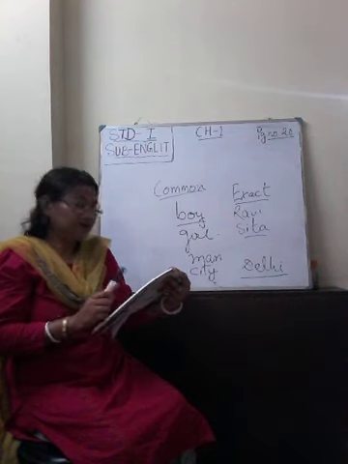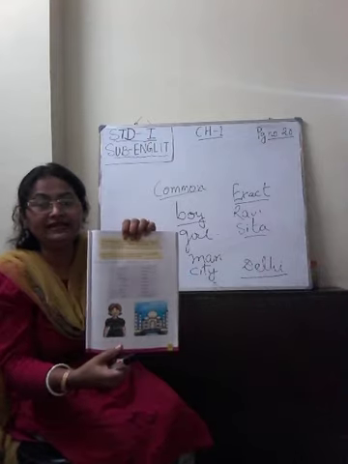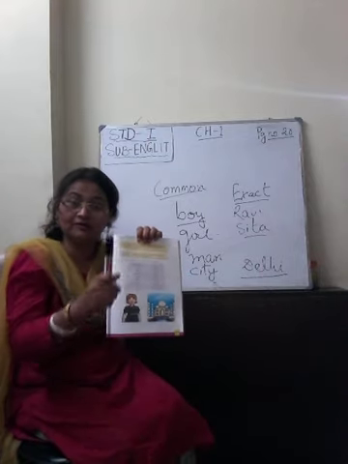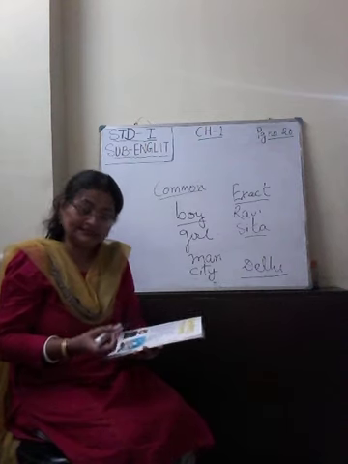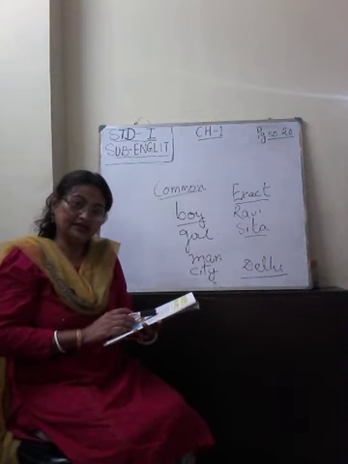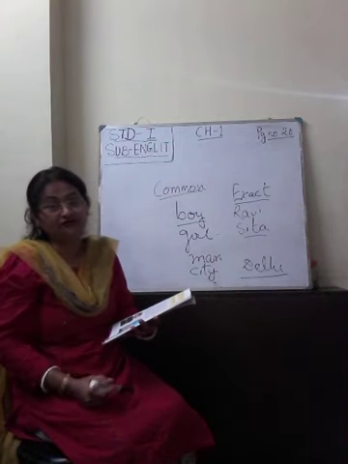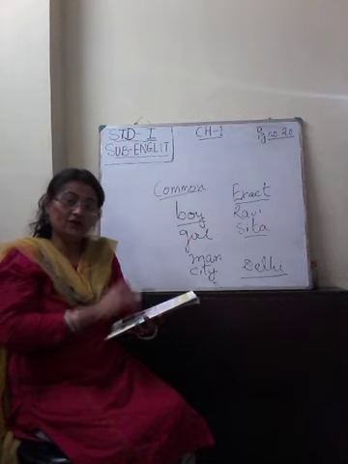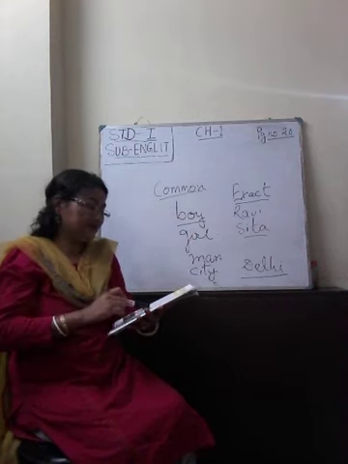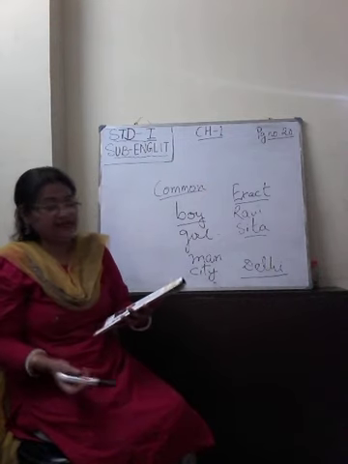Then boy, same way I said boy here, and in the book it is given Imran. Okay, so I'm talking about a particular boy whose name is Imran. So it's an exact name. Then elephant, elephant in general, but when I say Jumbo, Jumbo is the name of a particular elephant. So it is an exact name. Dog, when I say dog, I am talking in general. But when I say Goofy, Goofy is the name of a dog. Okay, so it's an exact name.